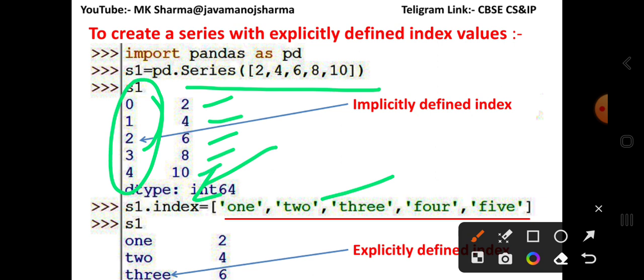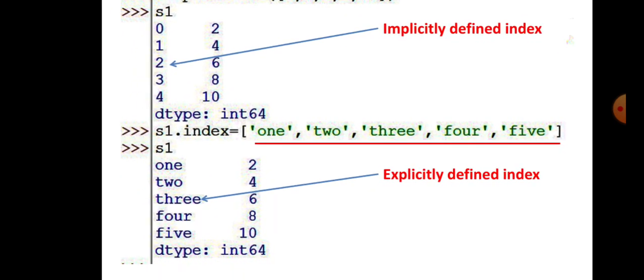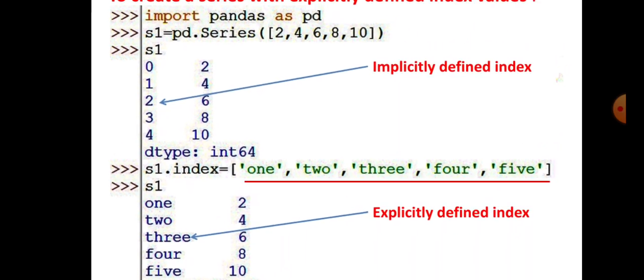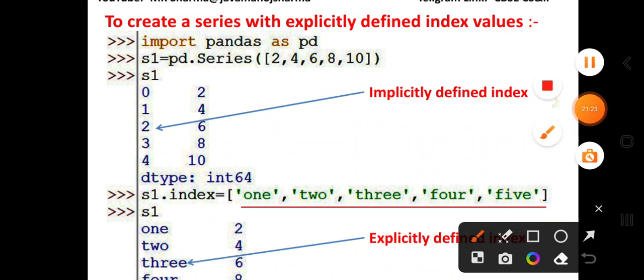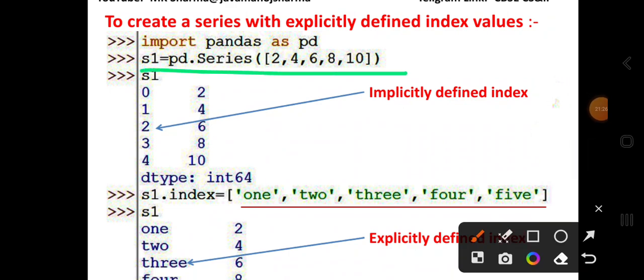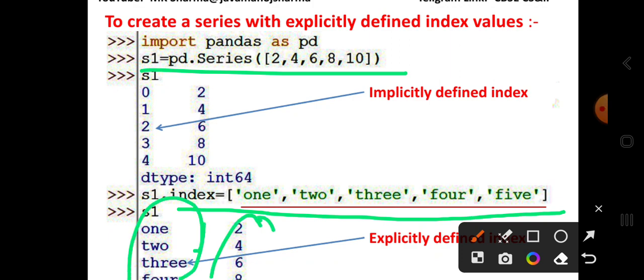These are 5 values and you have passed 5 values for the index field, and S1 is the series object reference. Hence, when you print S1, it will print the series index and their data values, the same as previously created by the series function. Here you are creating a series S1 and providing index values for your series. Look here, that is the index and that is the data part.